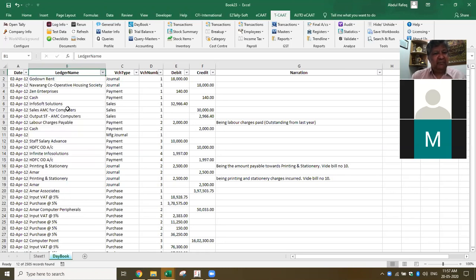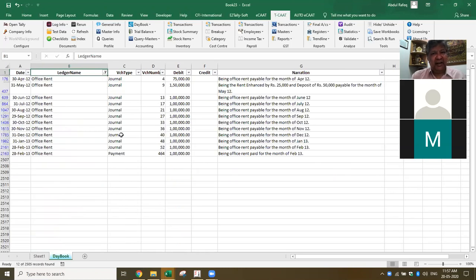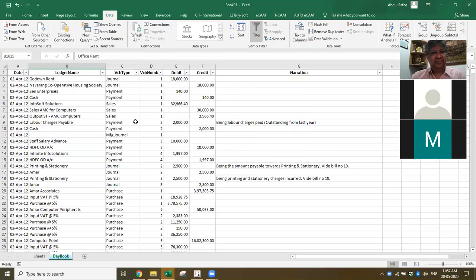Now I can filter and pick up, which means I can do a ledger scrutiny directly here. This gives me complete transactions directly here. So all the ledgers I have in Excel on one page, and I can do the analysis. Not only that, I can also perform ECAT functions on this. For example, I want to find out, as per the general vouchers, how many transactions have been passed. I want to get a summary as per the ledger. I can also do that.